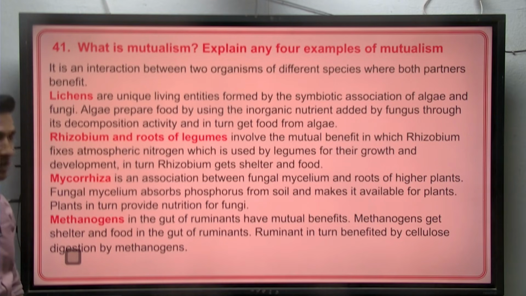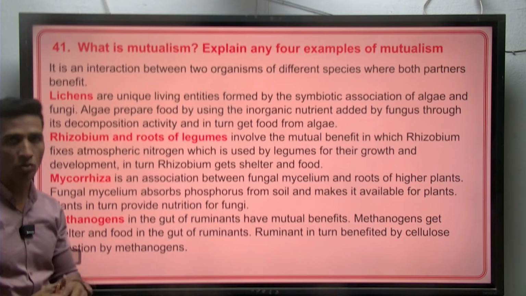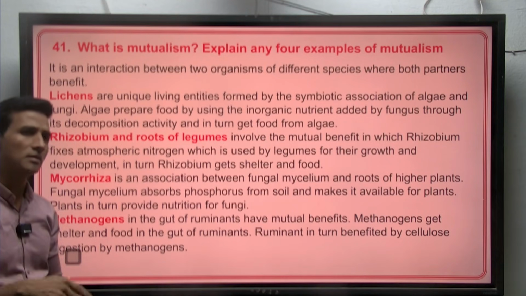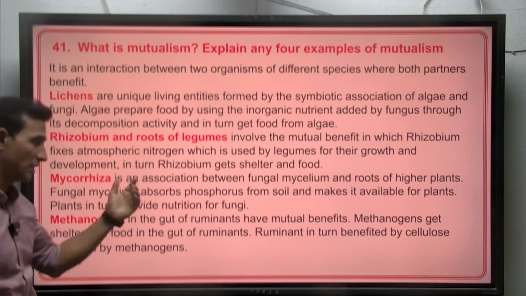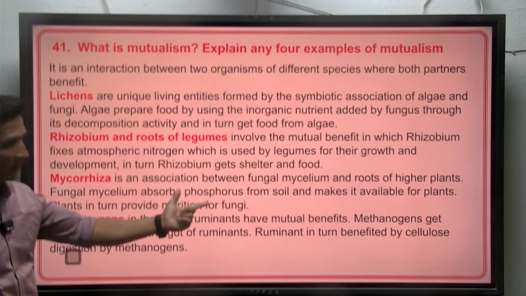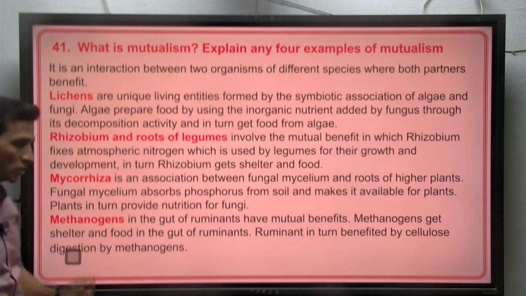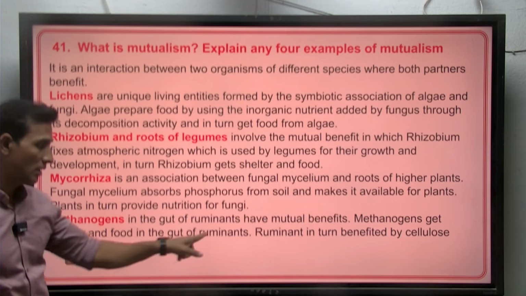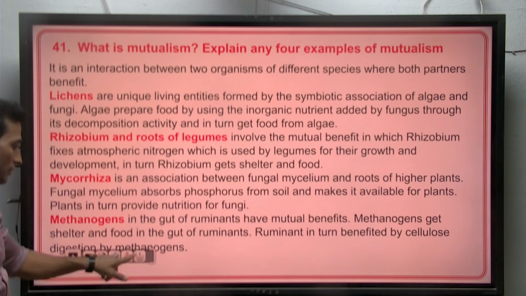Rhizobium and roots of legumes. So rhizobium is a bacteria which lives in the roots of leguminous plants forming root nodules. So the rhizobium bacteria supplies nitrogen to the plants and the plants in turn give the food for this bacteria. Mycorrhizal association, as we discussed earlier, the fungi supplies phosphorus to the plants and the plants in turn provide nutrition for fungi. Methanogens. So they are present in the gut of the ruminants, where methanogens get the place to live as well as shelter and food in the ruminants, but ruminants also get benefited by digesting cellulose from their food.